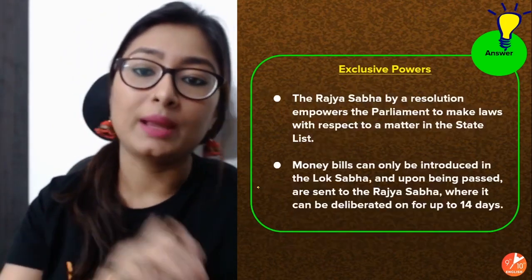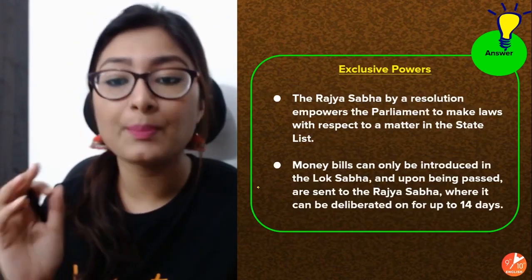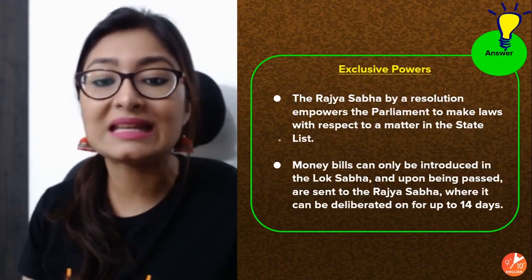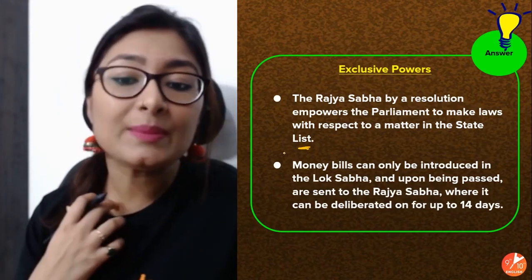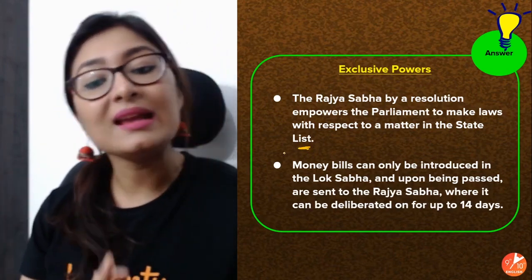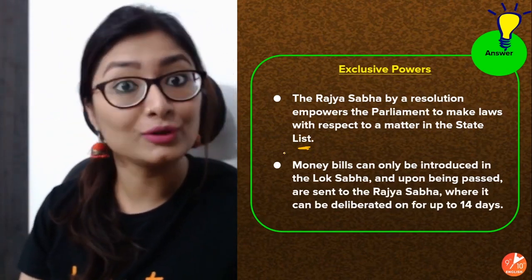Now, exclusive powers. The Rajya Sabha by a resolution empowers the parliament to make laws with respect to the matter in the state list. And money bills can only be introduced in the Lok Sabha, and upon being passed, are sent to the Rajya Sabha where it can be deliberated on for up to 14 days.